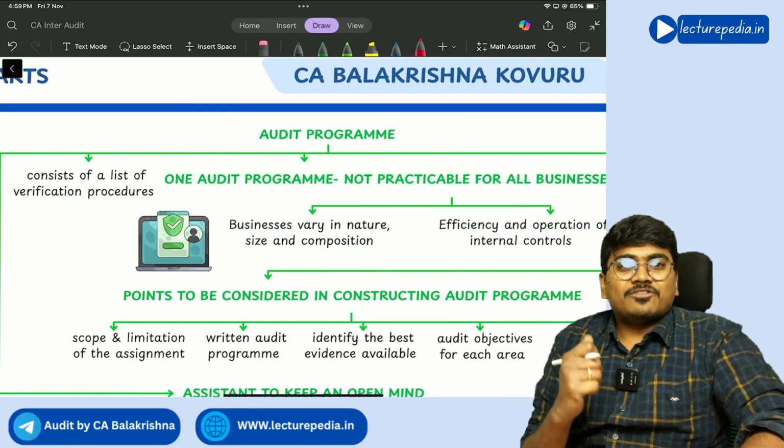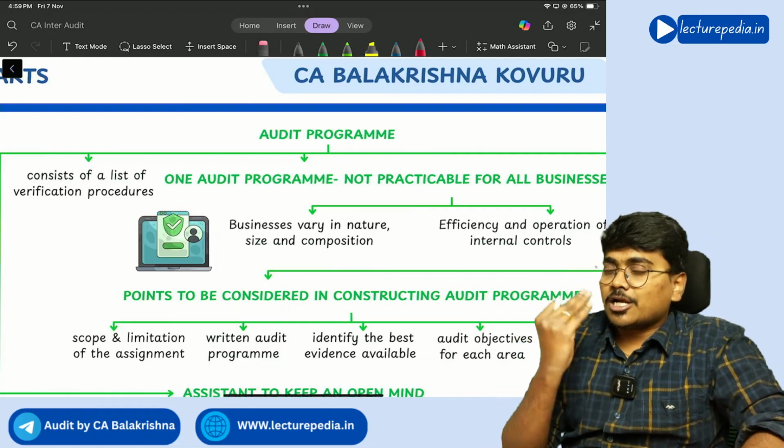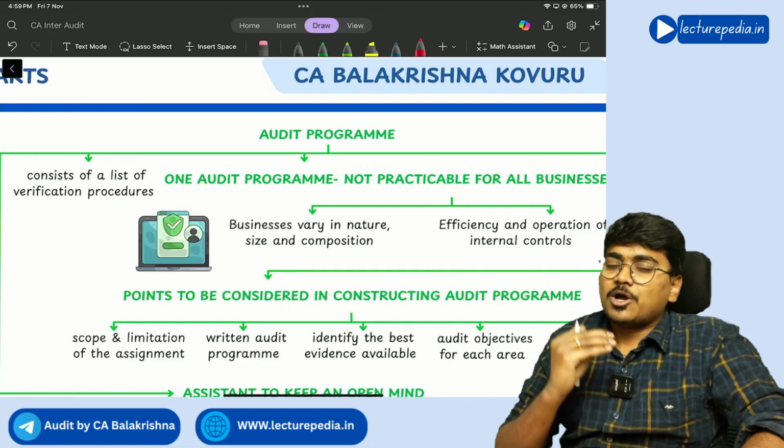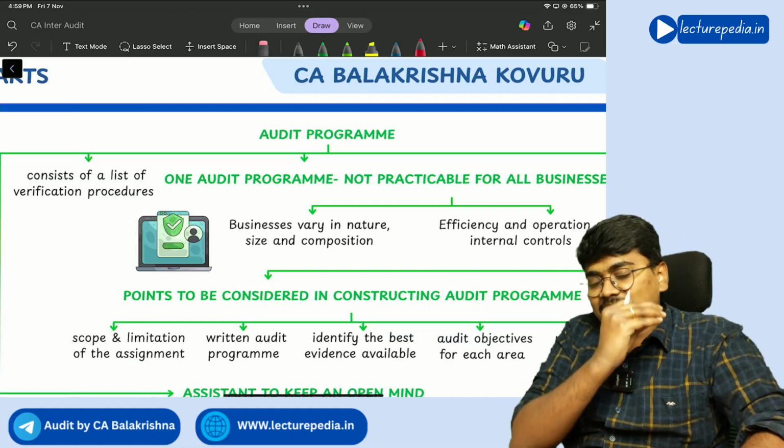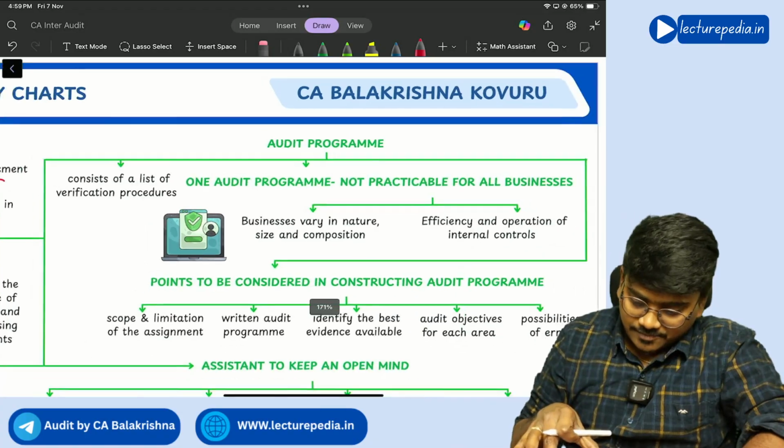Next, moving to the final part. We have covered audit strategy and audit plan. Now we will discuss audit program. Once audit program is completed, the revision of this chapter gets completed. Clear? Yes.